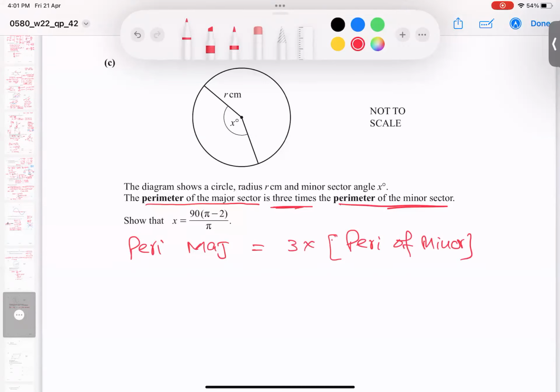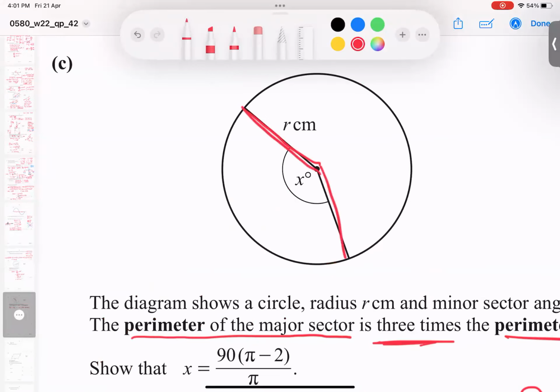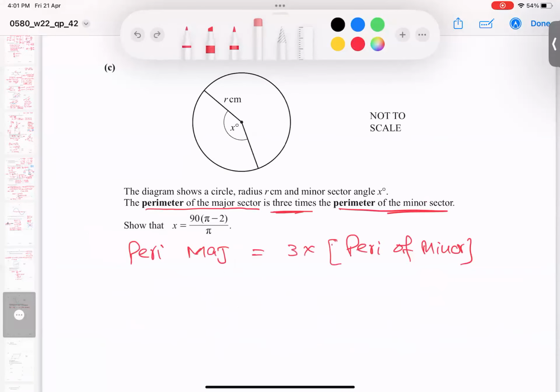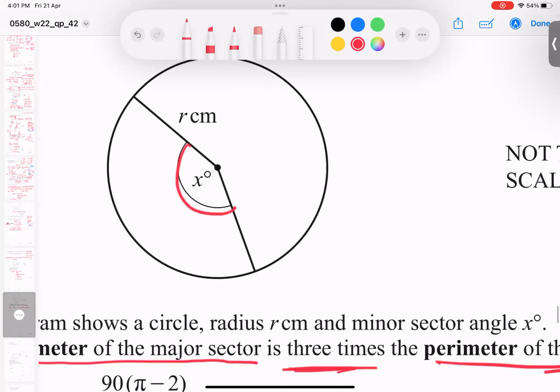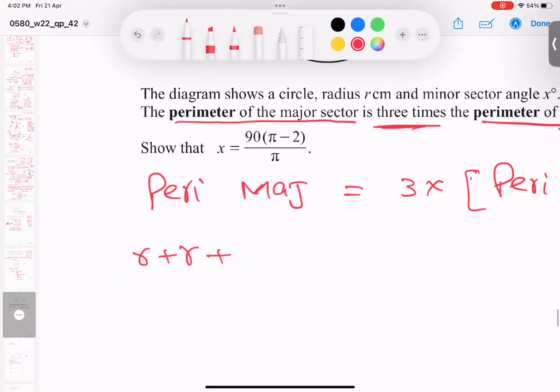So let's start. But the thing is interesting here. What is the perimeter, students, for the major? Radius, second radius, and arc length. So 2 radius and arc length. So let's find it. R plus R plus, what is the arc length formula? Theta over 360 times 2 pi r. But what the question is, the angle is this one. What is this angle, students? From 360, subtract X. I hope you're understanding what is going on, and now I'm applying the formula.